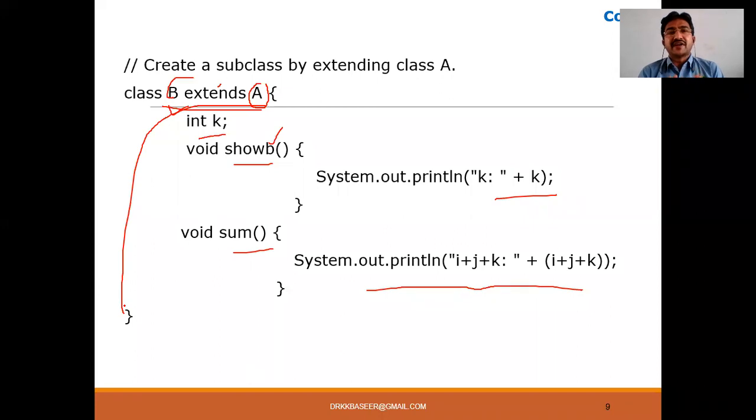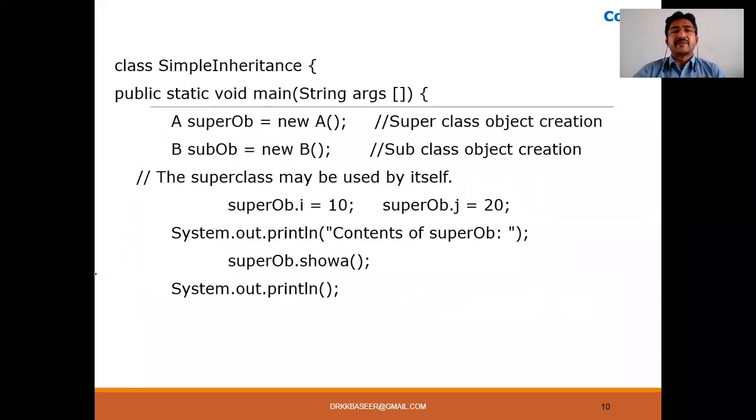Now what have we left? We require a main method. The class which is going to contain the main method here is SimpleInheritance. I'm calling the main method. Now I want to access the data members of class A and the data members of class B. How can we call them? With the help of object creation only.